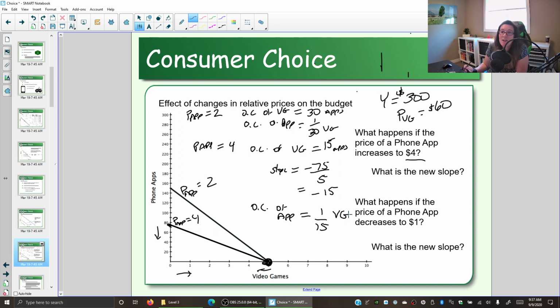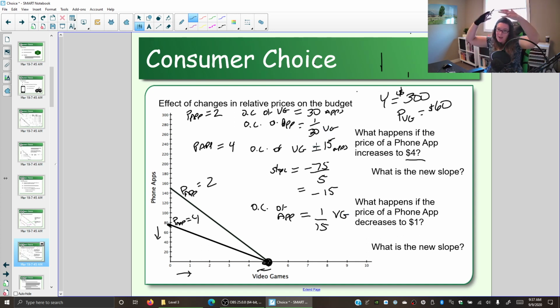If fractions are not your deal, turn these into decimals. So take 1 divided by 30 in the calculator and get that number. Take 1 divided by 15 in the calculator and get that number, because you need to be able to see what's happening. When the price of the app went up, the opportunity cost of an app, did it go up or down? Well, every time we buy an app now, remember apps are more expensive, are you giving up more or less of a video game? Well, if you need more money to buy an app, you're now sacrificing more of a video game. So notice the opportunity cost of the app went from 1/30th.